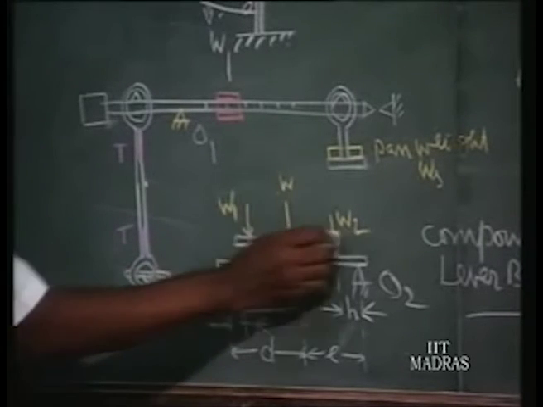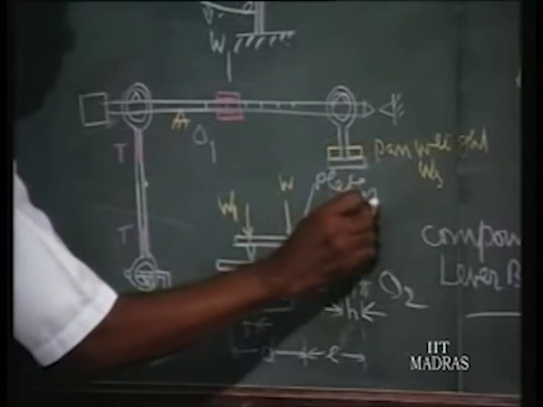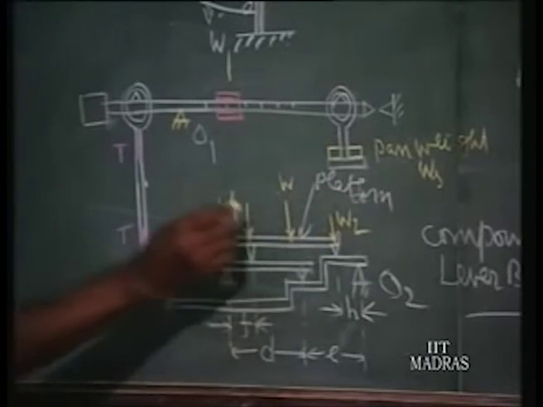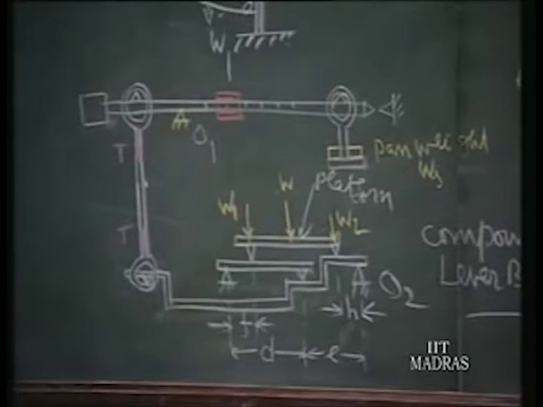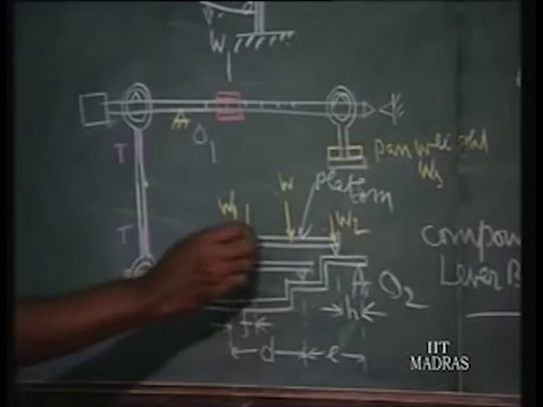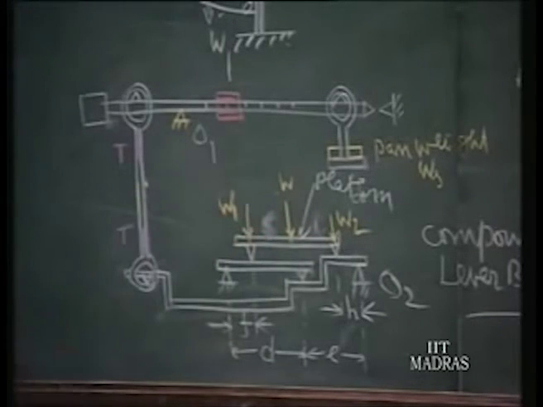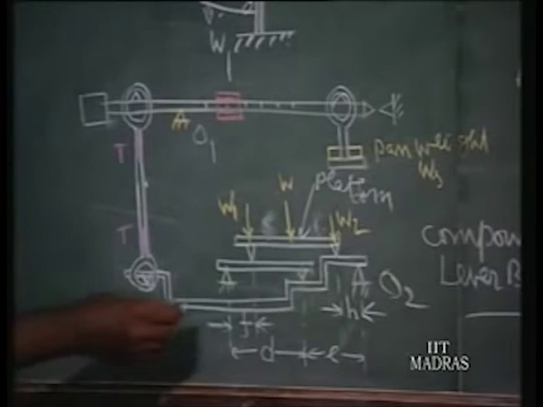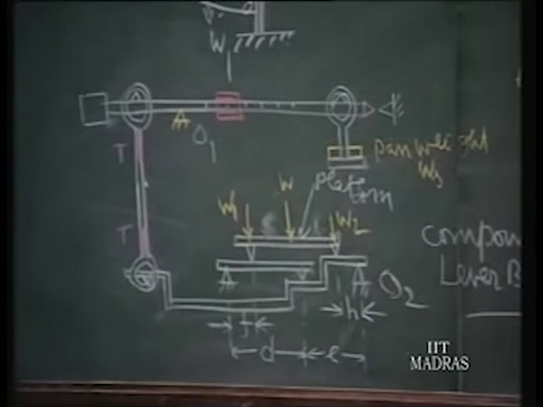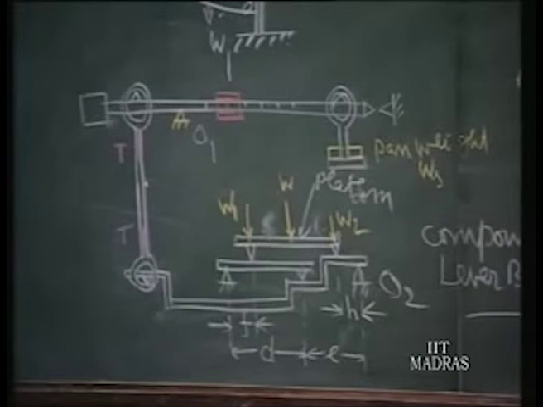The main advantage of this platform scale is that you can put this weight W on this platform. Actually, this is your platform. You can put this weight anywhere on this platform. The reading will not be affected. That is the advantage of this platform scale. Anywhere you put it, here or there, the measurement will not be affected by the position of the weight. That is the advantage that we are proving now: how the position of W doesn't affect the measurement.